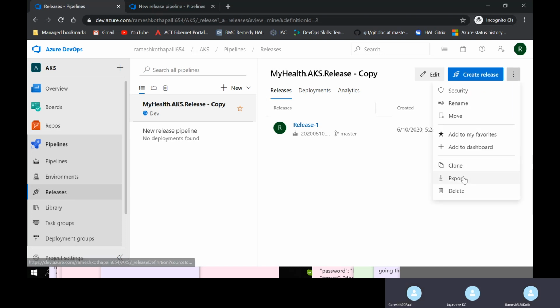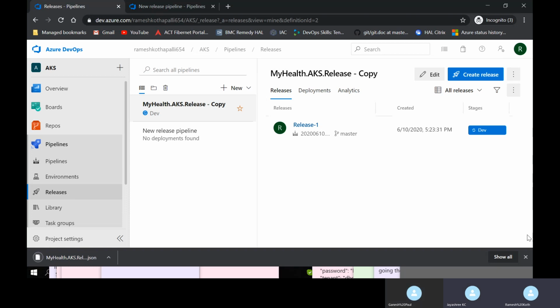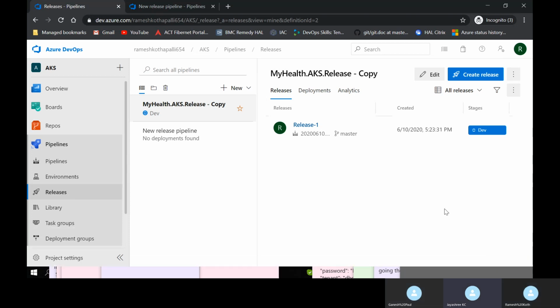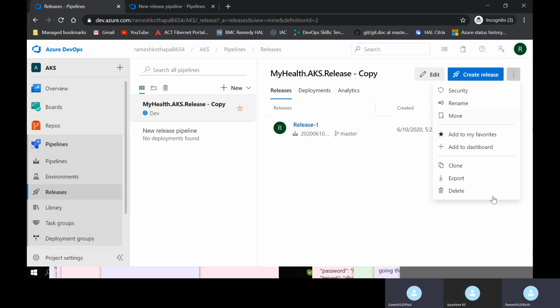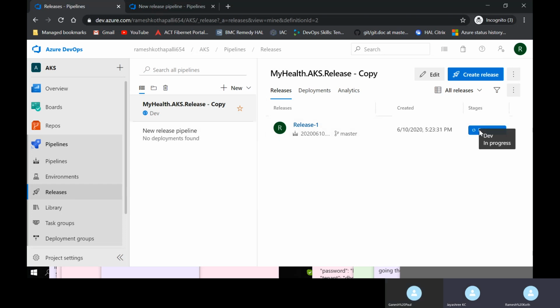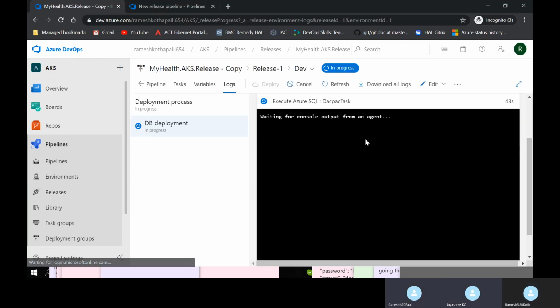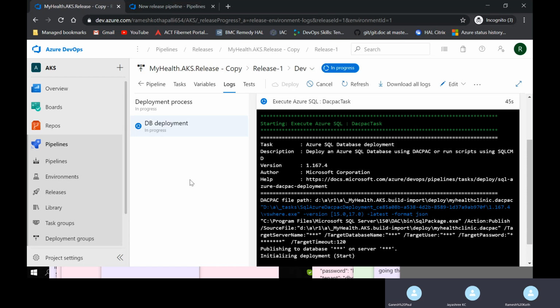Export is there. If you want the same setup inside the same project, you can use clone as well. Okay, let's wait for this release to be completed. Then we can look at the application.